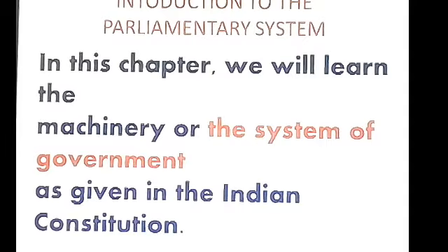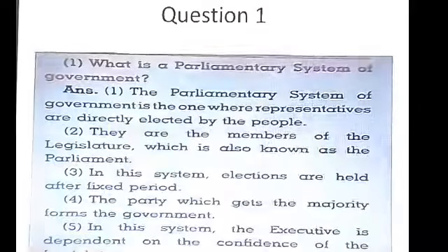See, in this topic we are going to do an introduction. But which introduction? Parliamentary system's introduction. And we learn the machinery or the system of government as given in the Indian Constitution. Last year we studied what is Constitution, what is a preamble, and how the Constitution was framed for our nation. So we are going to study the system of government.